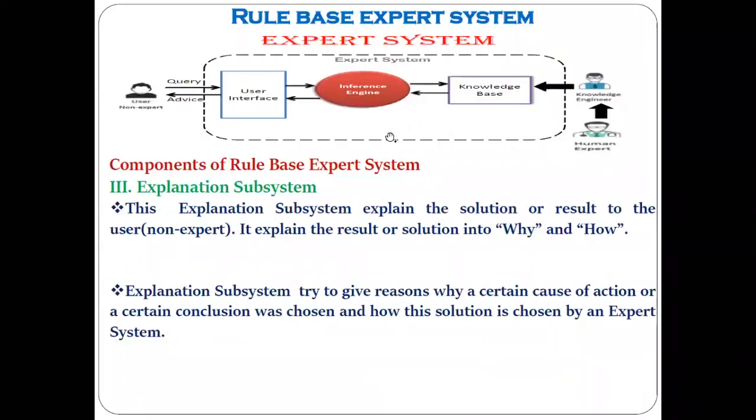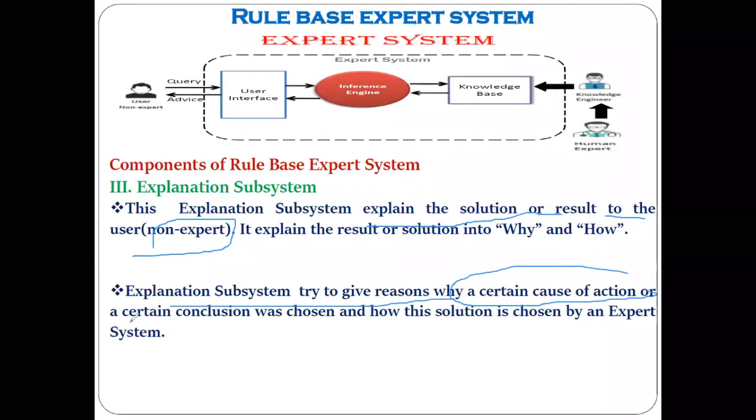Okay, here you can see the explanation system explains the solution or result to the user or to the non-expert. In the detailed diagram you can see that. The explanation subsystem tries to give the reason of a certain course of action, or the reason for a certain conclusion. Understood? Just like when a doctor tells you that you have this disease, then you ask your doctor why this has happened, yes or no? Then the doctor tells you the reason behind that. Got the point? That is nothing but the explanation subsystem. Understood?